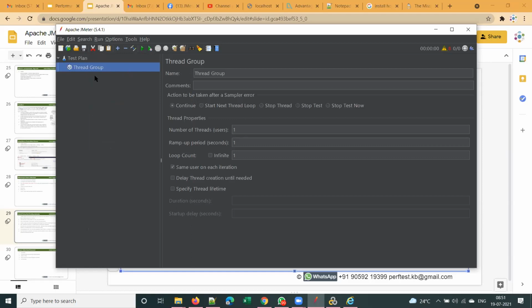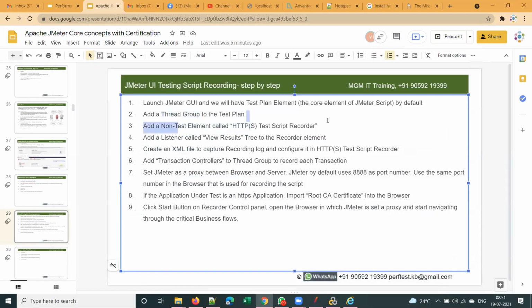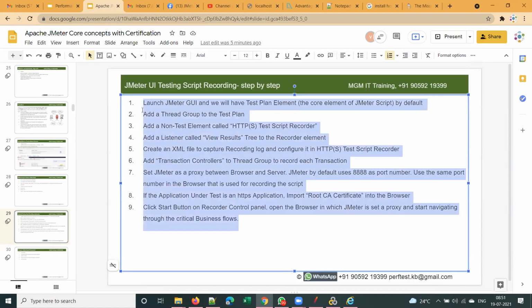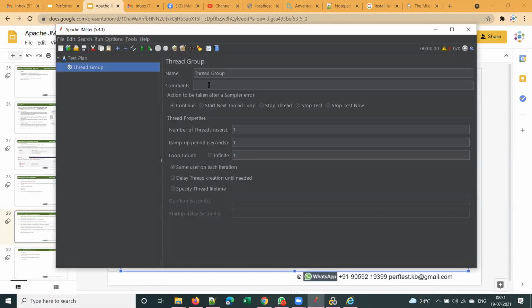Is there no other option? We all like instant things, right? Yes, there is an option. Instead of doing all these steps, add a non-test element, add a listener, add an XML file, add transaction controllers, JMeter provided one shortcut for you. For user convenience, JMeter has provided something called templates.